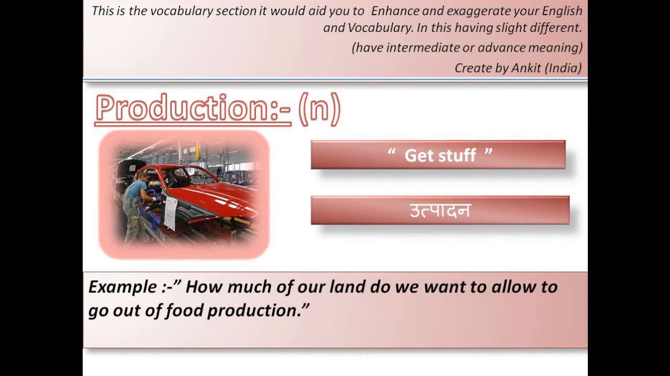Production. Production is making a product, making stuff. It means the company manufactures the desired product. So that is the process of the product. That is production. How much production does the company do in one year? What is the turnover of the production? So that is called production. For example, how much of our land do we want to allow to go out of food production?